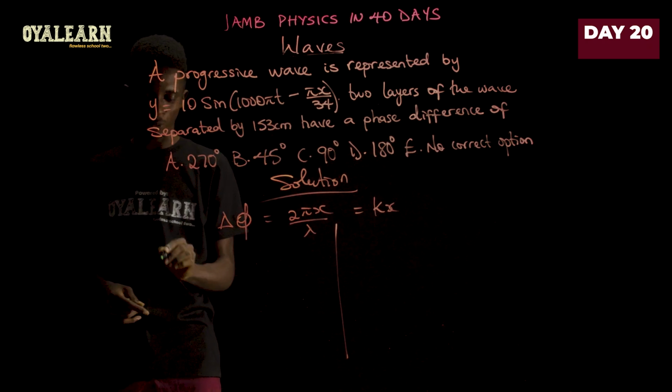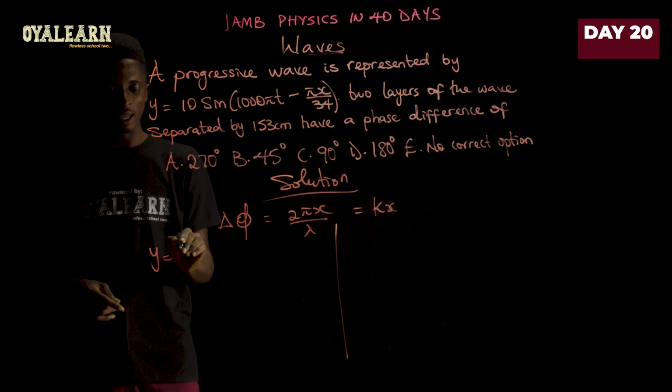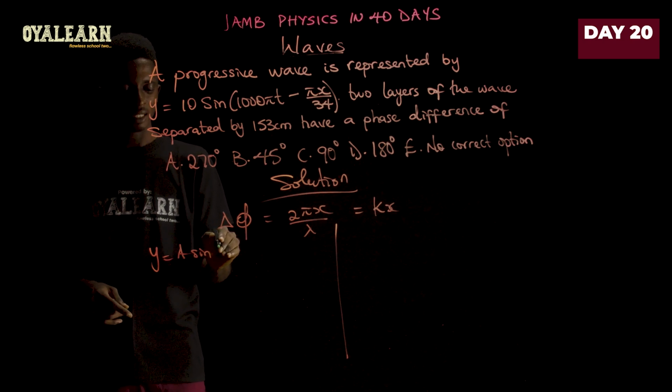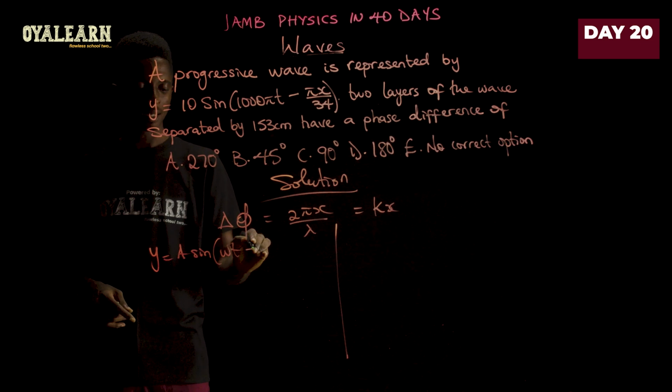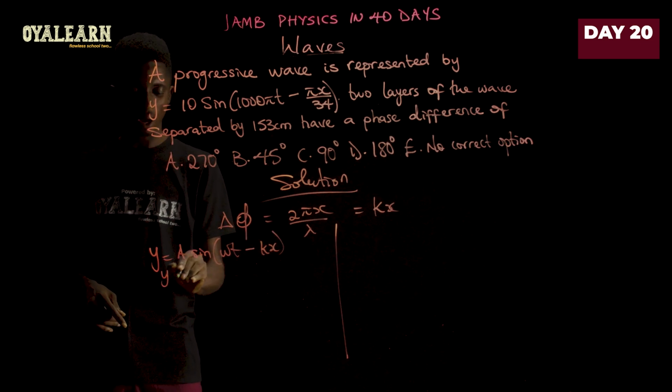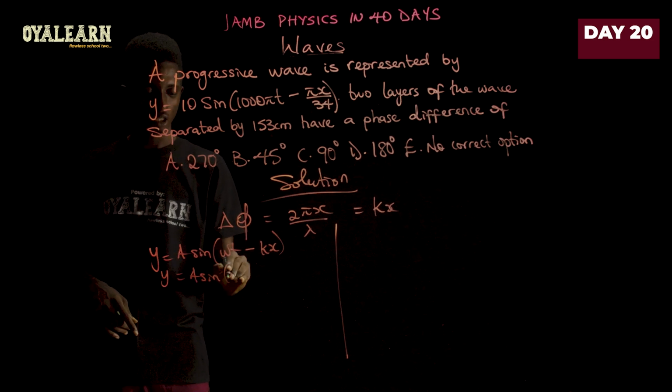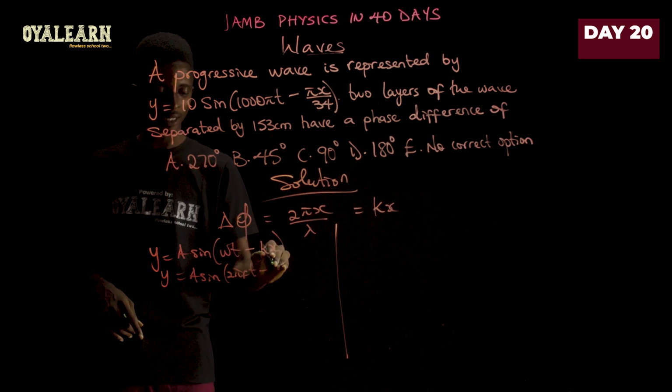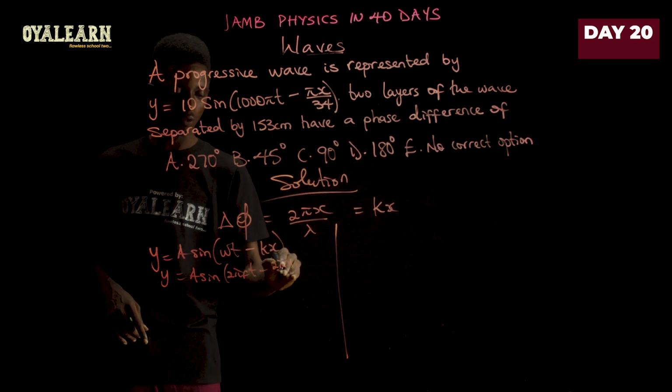Now let me do that at this point. A regular progressive wave says y equals a sine of wt minus kx, or we just say y equals a sine of 2 pi ft minus 2 pi x over lambda.